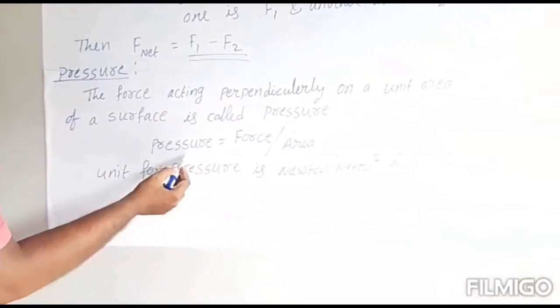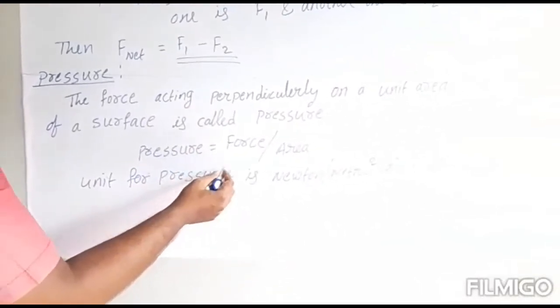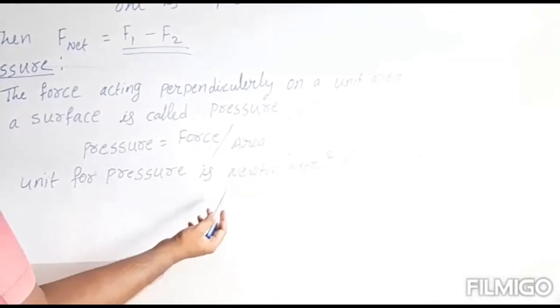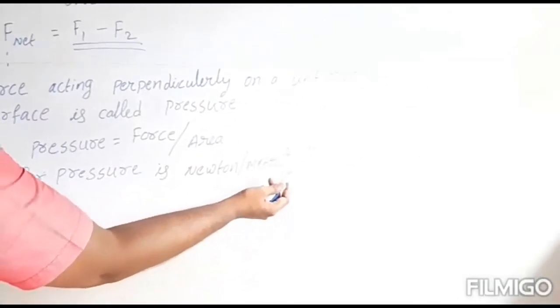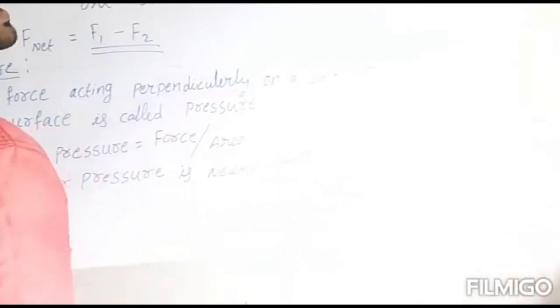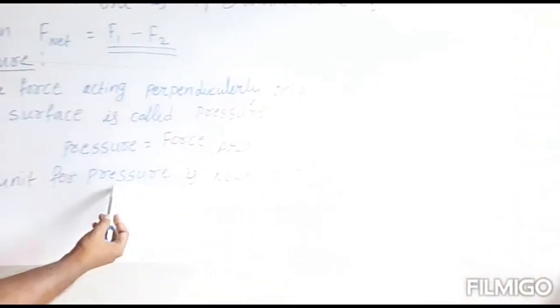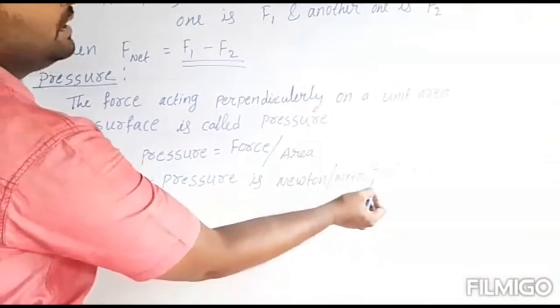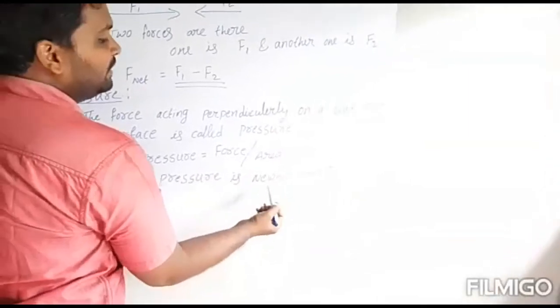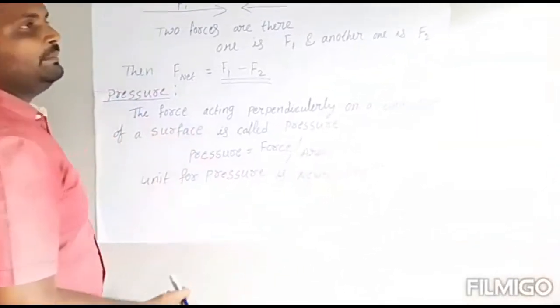What is the pressure formula? Pressure is equal to force by area. The unit for pressure is Newton per meter square, N/m². These are the pressure units. If you want to express the value of pressure, you should use these units, Newton per meter square.